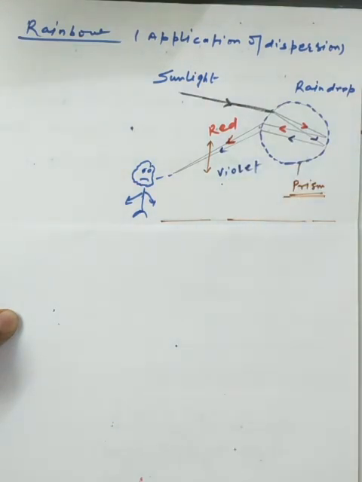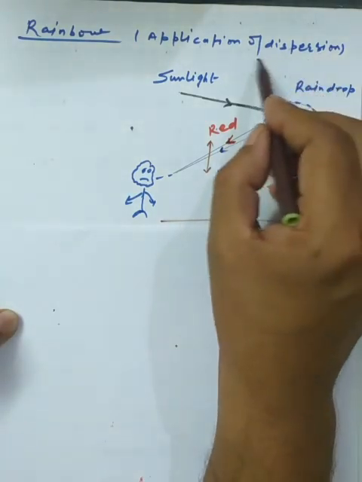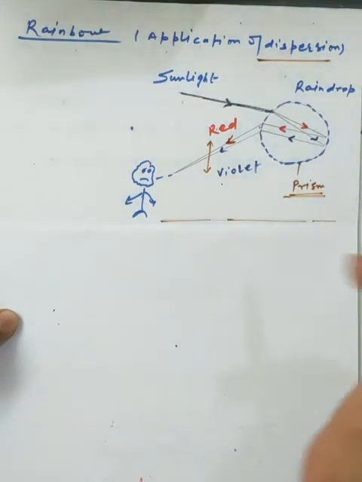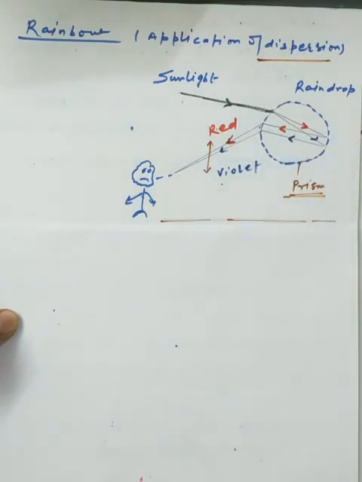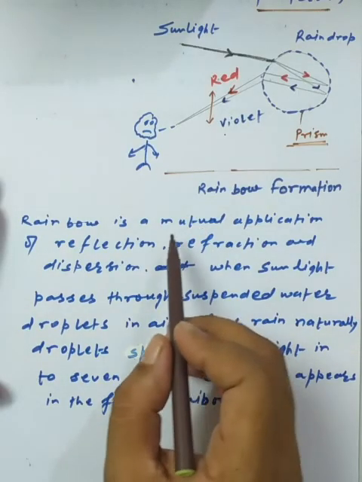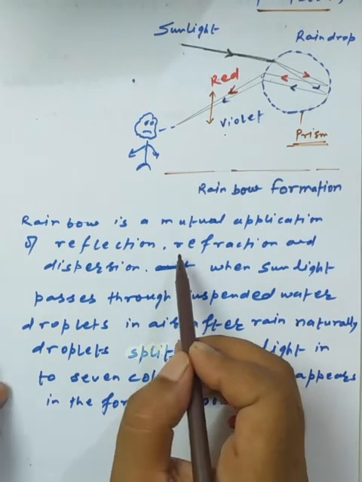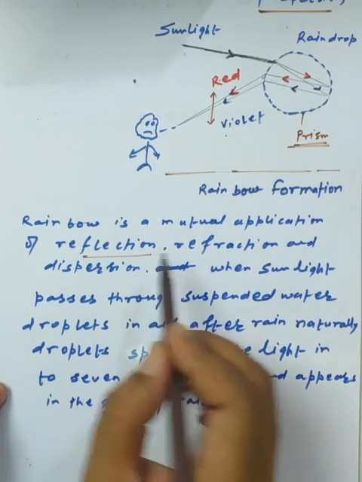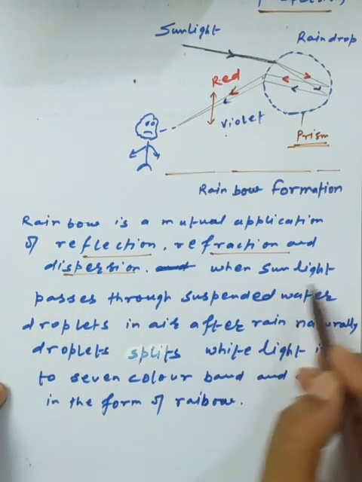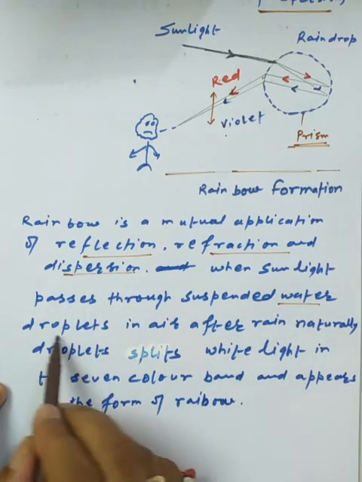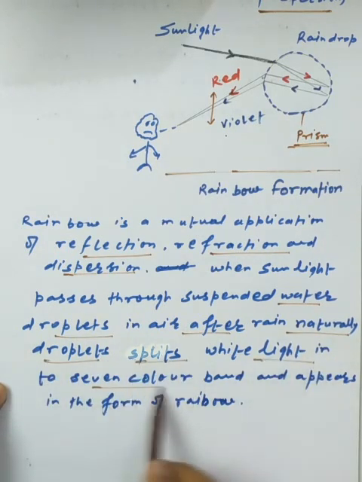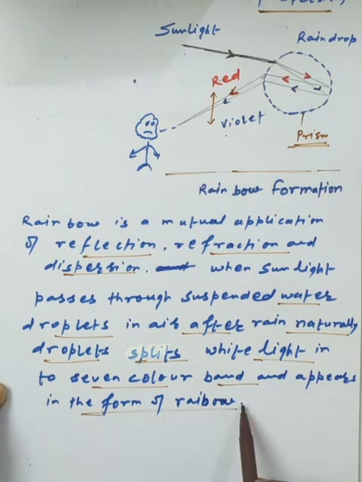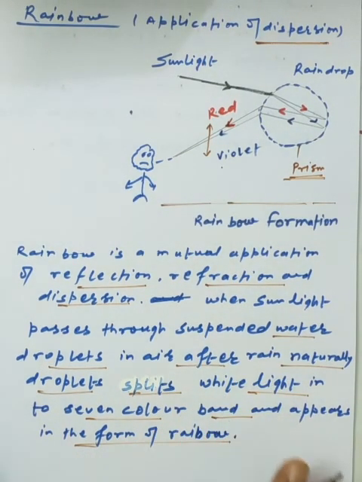Okay, maximum deviation also. So generally the rainbow is an application which combines the reflection and the two refractions here. So on the rainbow we can add a little statement here. The rainbow is a mutual application of reflection, refraction and dispersion. When sunlight passes through the suspended water droplets in air after rain, the droplets naturally split the white light into a seven color band and it appears in the form of the rainbow. So these are the general applications we have.